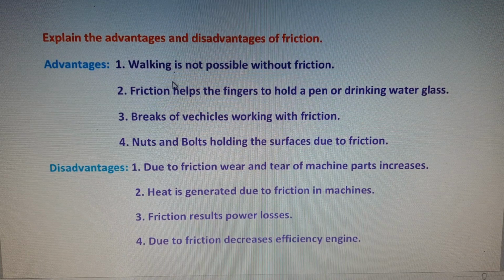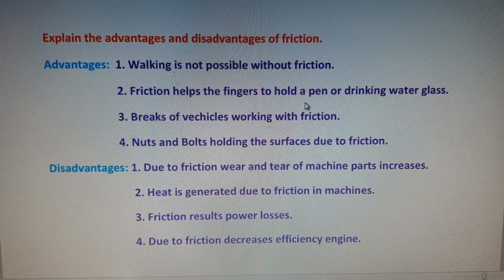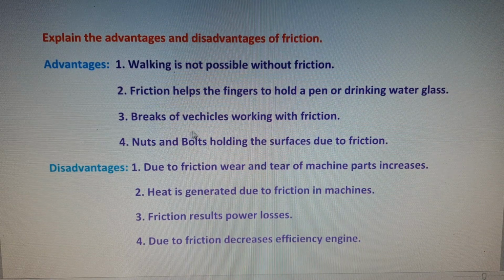The first point is walking is not possible without friction. The second one, friction helps the fingers to hold a pen or a drinking water glass or anything. And third one, brakes of vehicles work with friction. And fourth one, nuts and bolts hold the surface due to friction. So in these 4 points, we can write any 2 points from the examination point of view.